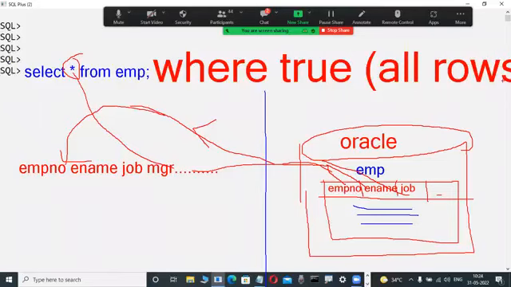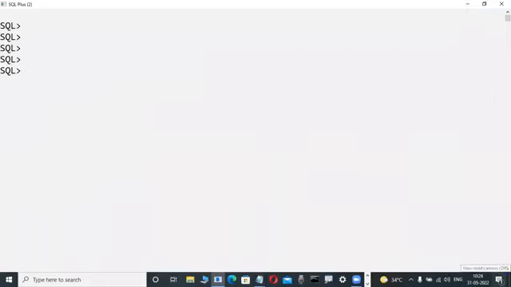That is important. That's why these blue lines, the rows, are also displayed. Star does not mean rows, actually. Star means columns. But why are all rows displayed? Whenever you are not using any where clause, database servers internally use a default where clause. The default where clause returns all values. Let me check whether that is correct or not.